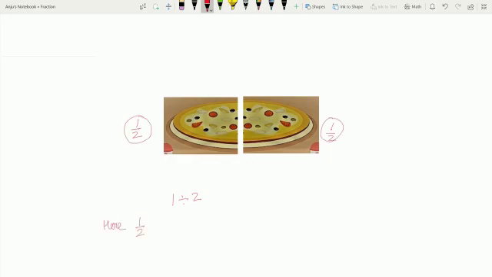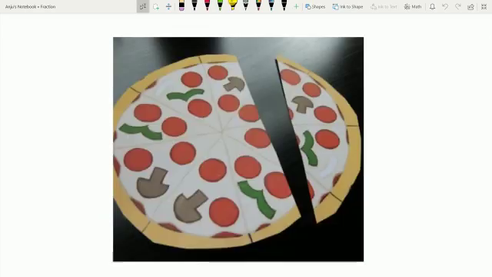So, students, here the number above the line is called the numerator and the number below the line is called the denominator. Students, the denominator tells us the total number of parts in a whole and the numerator tells us how many parts were taken from the whole. Students, see here, this pizza is divided into two parts.